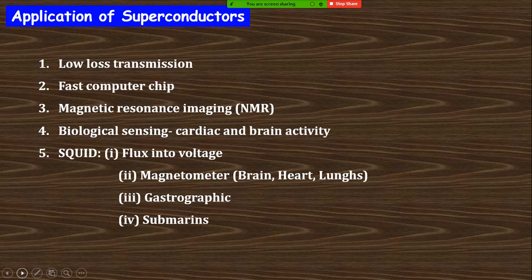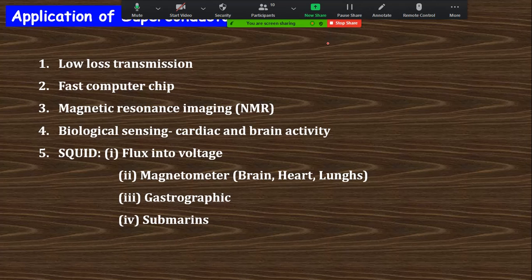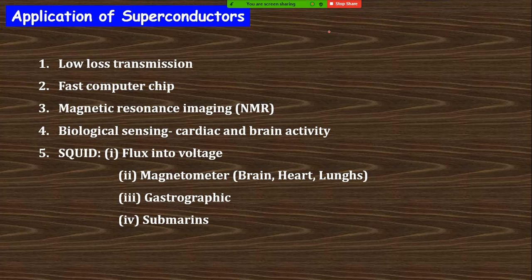Then comes the application of superconductors. If we can make the superconductor with a high temperature, because high temperature is useful for low cost, that is, it is cost effective.